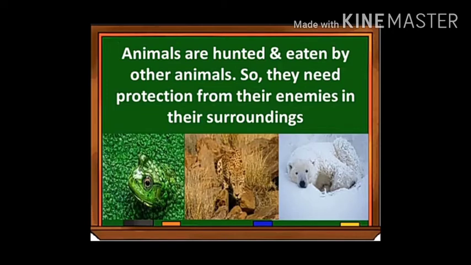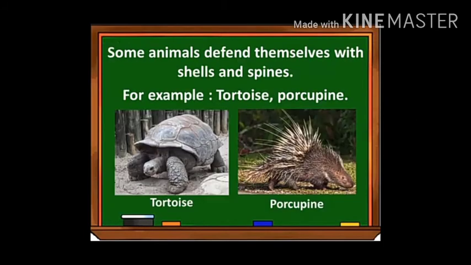As we all know, some animals eat plants and grass, but some animals eat other animals for their food. These animals kill other animals, so the animals protect themselves. Some animals defend themselves with shells and spines. Some animals have modified themselves by growing shells and spines.